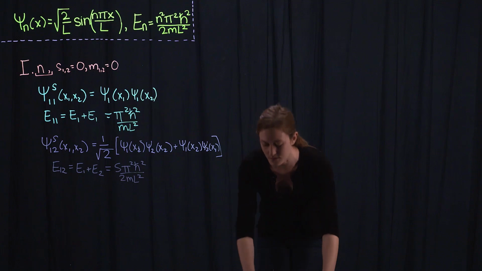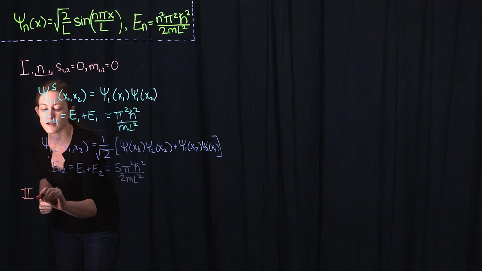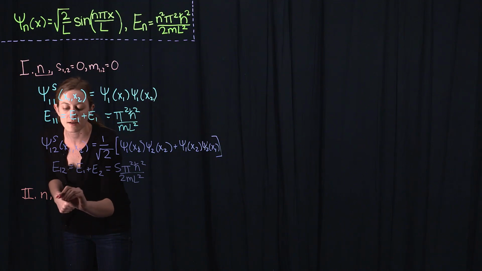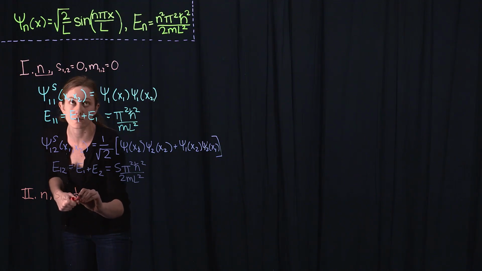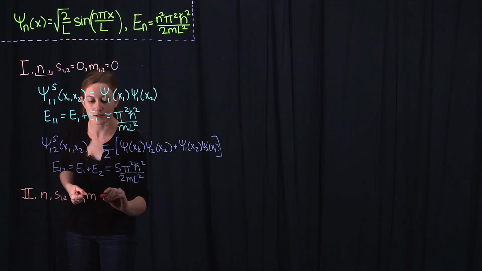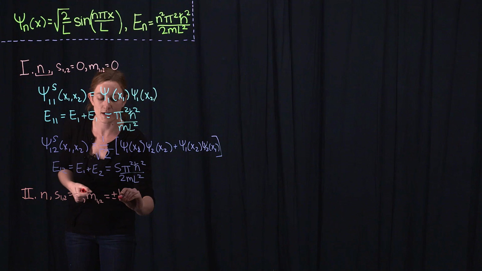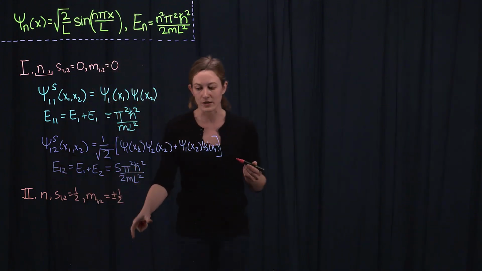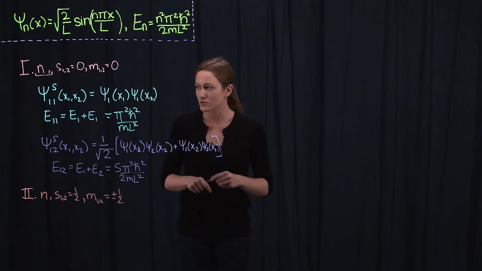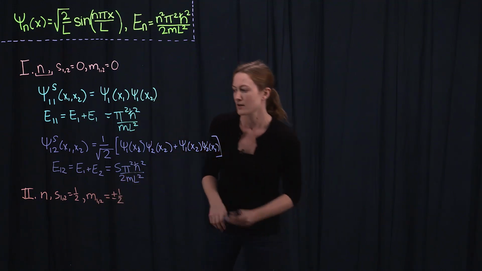Now, moving on to the case of two spin 1/2 fermions, there, each particle has a quantum number n again, but now because the spin of the two particles is 1/2, they have the possibility for different spin magnetic quantum numbers. So this m could be plus or minus 1/2, which we'll denote in the following as just a plus or a minus for each particle. Now, by Pauli exclusion, two fermions can't occupy the same quantum state. They can't have the same quantum numbers.